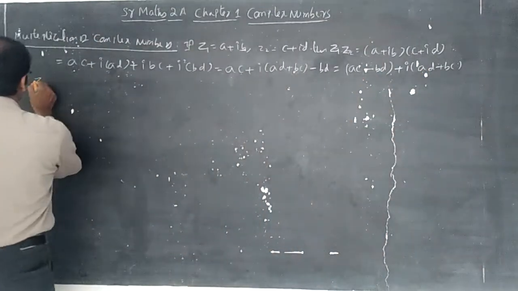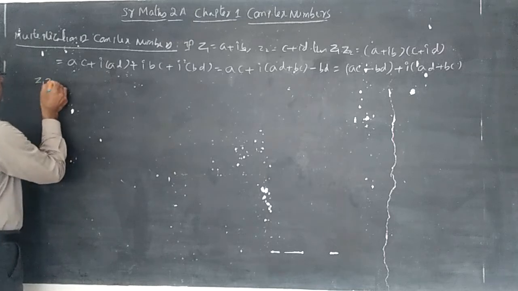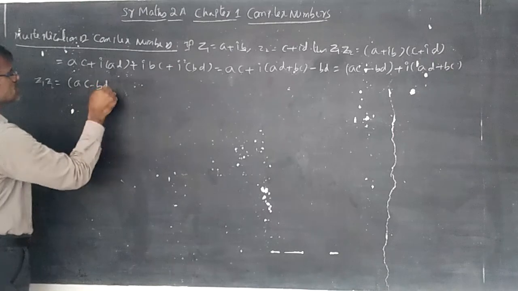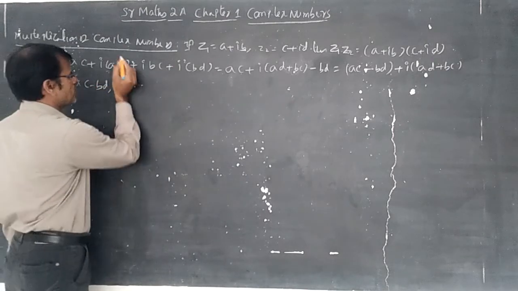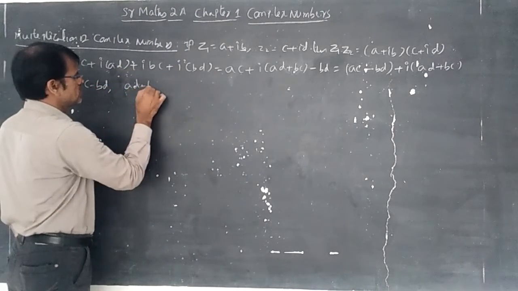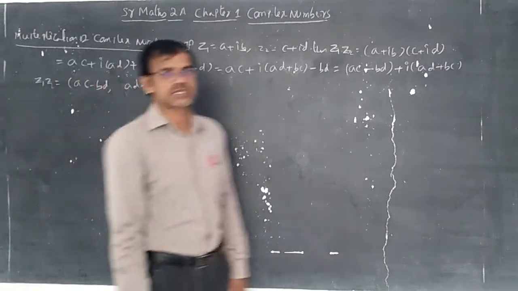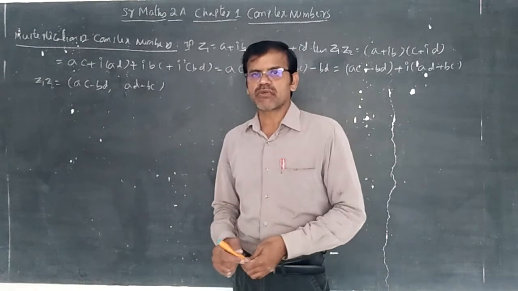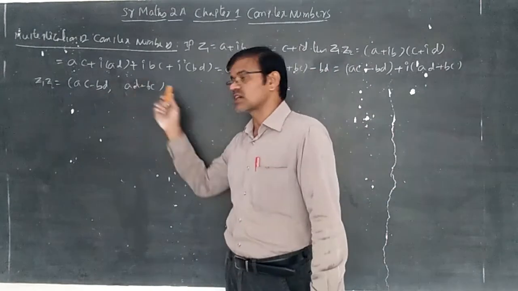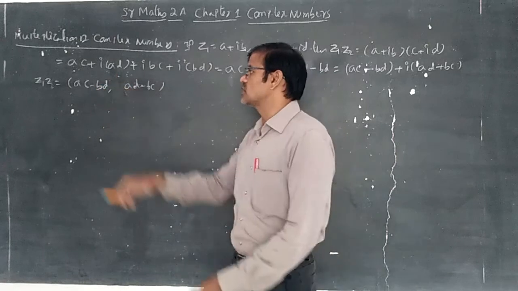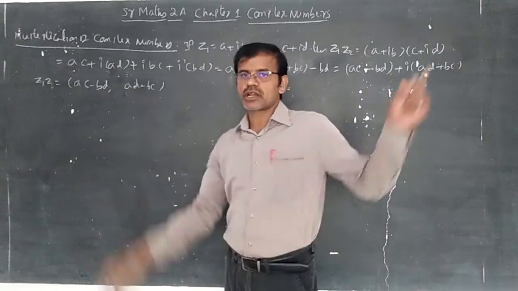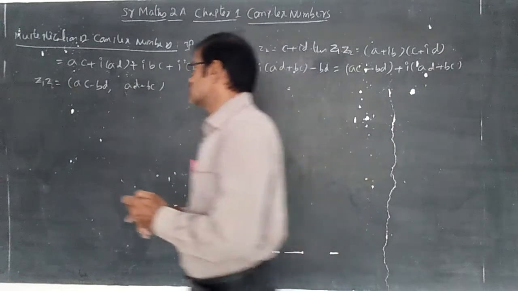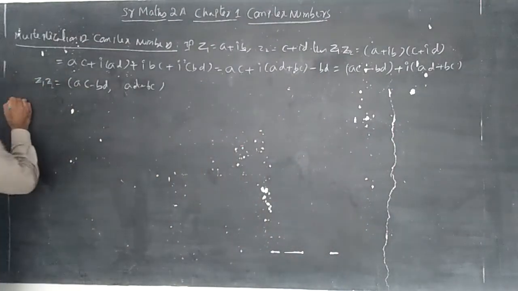So Z1 into Z2 you can write within the brackets as AC minus BD comma AD plus BC. Whenever a complex number is represented with two letters A comma B or C comma D or X comma Y, the first is the real part and the second is the imaginary part. If you are writing Z1 into Z2, you should write like this: AC minus BD plus I into AD plus BC. This is the multiplication of complex numbers.